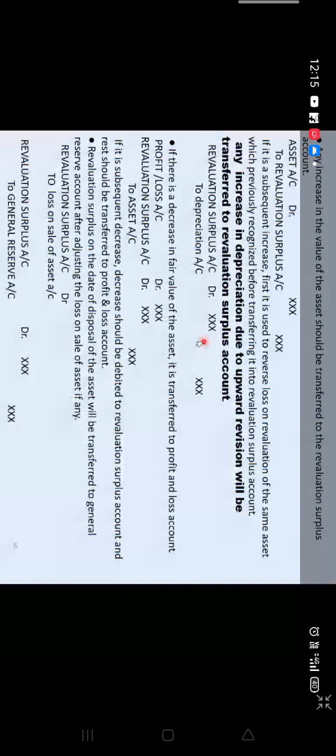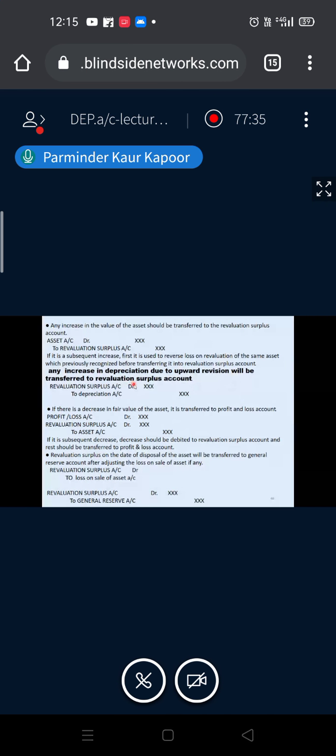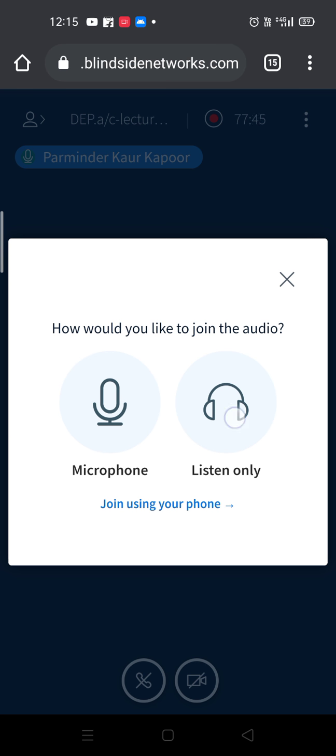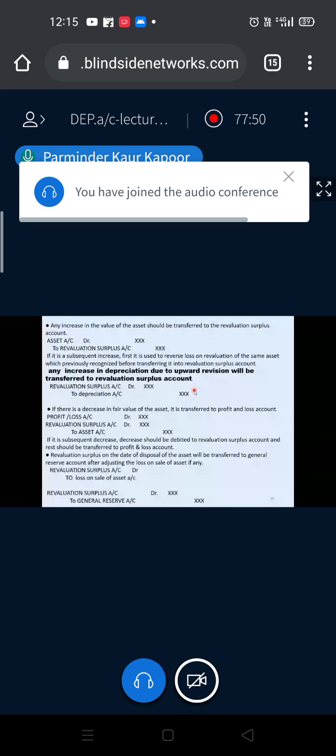So now you are not going to transfer the 50,000 to P&L, that part which is just because of the increase.